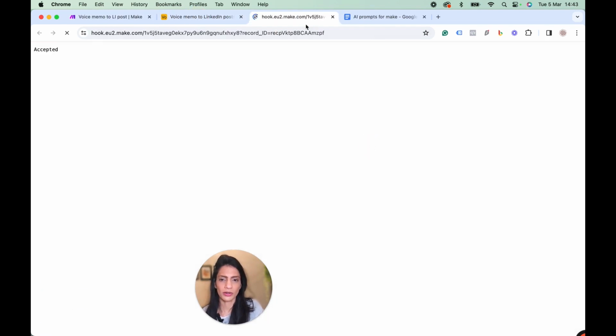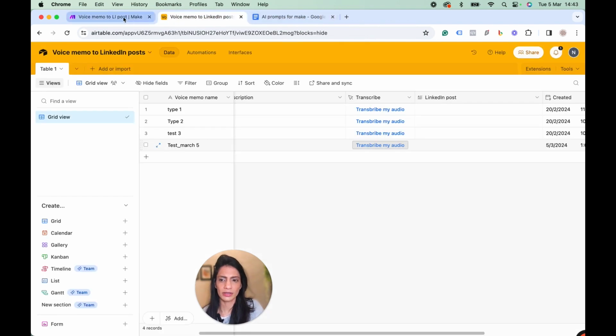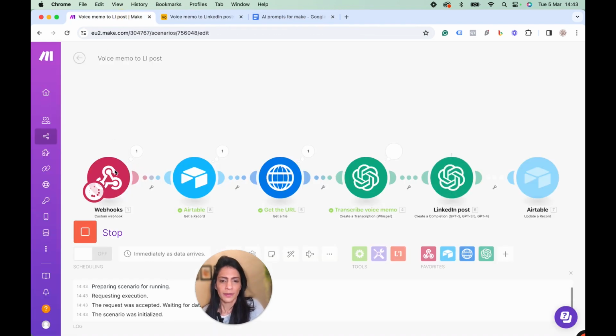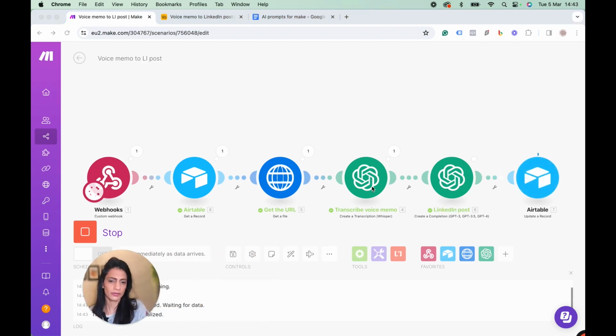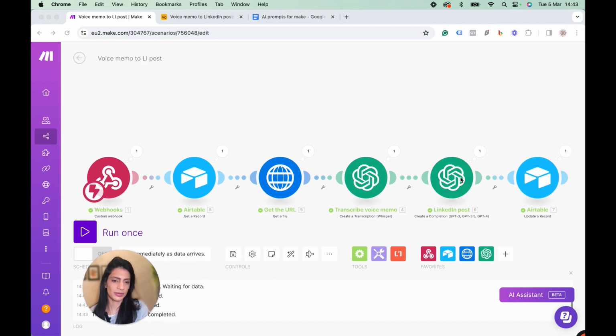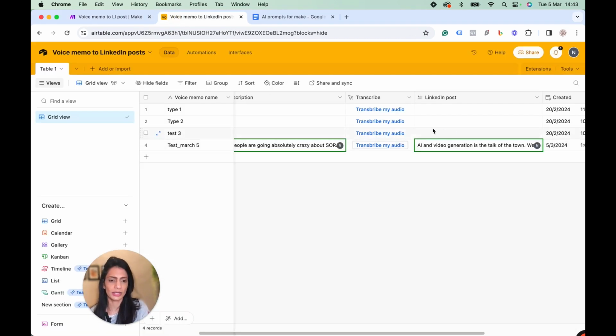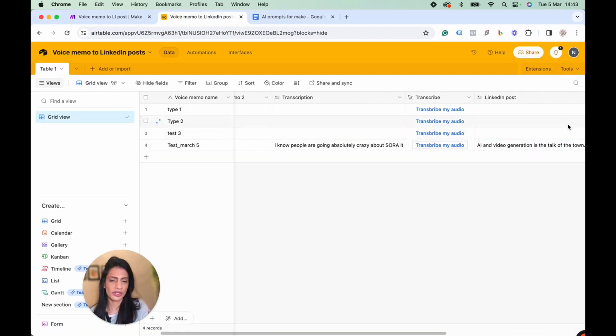Now transcribe my audio. Webhook accepted. You'll see that all of this is working beautifully. This is getting transcribed, LinkedIn post is generated, and Airtable. It looks like the entire scenario is complete. Now, if you come back to your Airtable base, you'll see these two columns are filled.